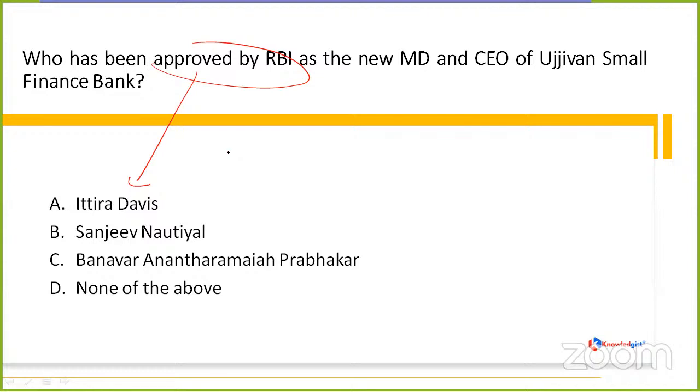What is the correct option according to my dear ones? Okay, understood. That's good, Girish. Answer this question, my friends. Who has been approved by RBI? RBI's approval is not easy to get. So, who has been approved? Anyone?